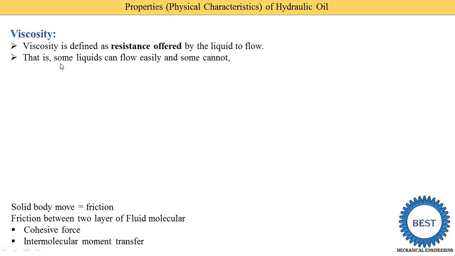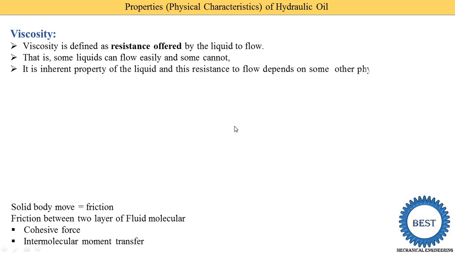Some liquids can flow easily and some cannot. Suppose we take examples at our homes, like water and honey. Water flows easily, and honey does not flow easily. So which has the higher viscosity? Water flows easily, that means it has the lower viscosity. Honey has the higher viscosity because it does not flow easily. When you take honey on a spoon, it does not empty easily. But if you empty a spoon of water, it empties easily because honey has the higher viscosity. So this is the basic example for considering which fluid has the higher viscosity.